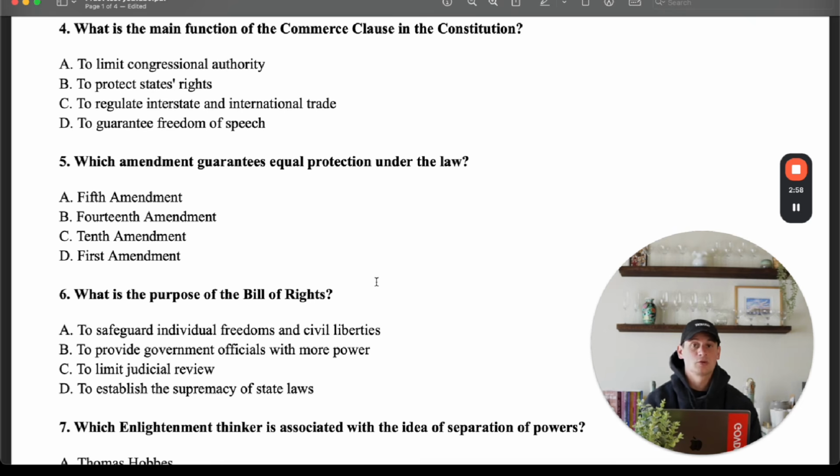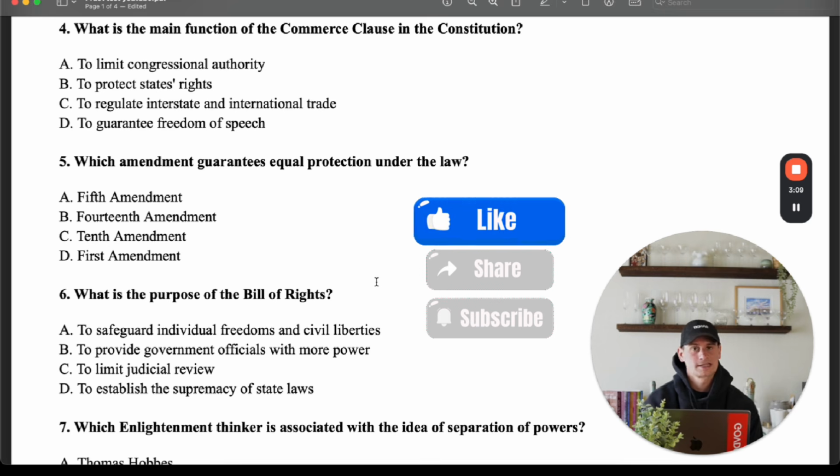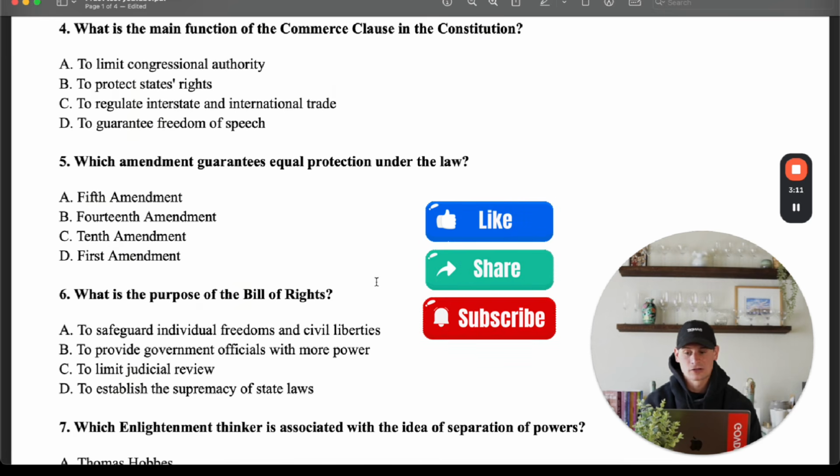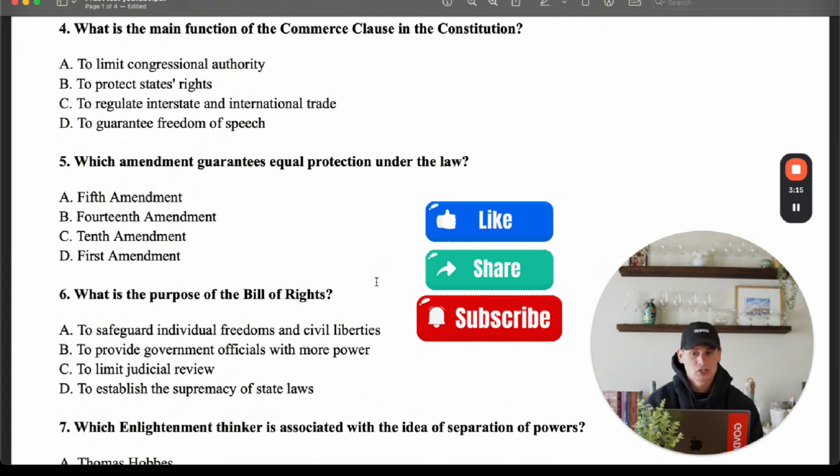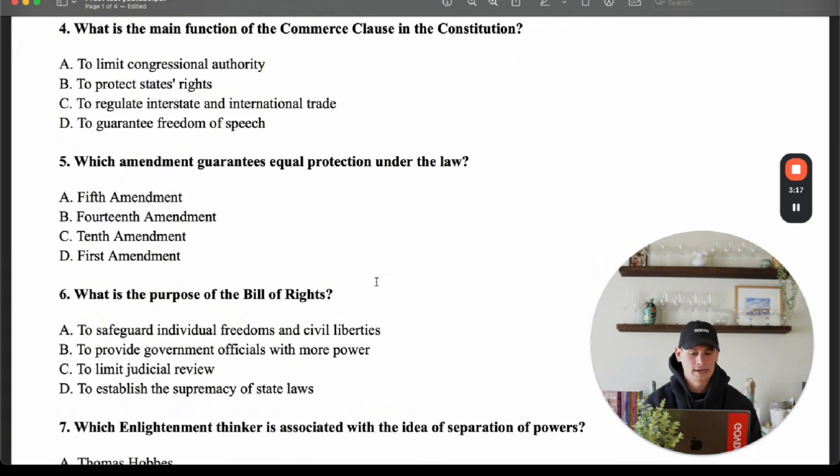4, what is the main function of the Commerce Clause in the Constitution? All right, so when you hear commerce, I want you to think of trade. I want you to think of business, all right? All of those things are related to the word commerce. So A says to limit congressional authority. B is to protect states' rights. C is to regulate interstate and international trade. And D is to regulate freedom of speech. So whenever you see the word commerce, I want you to think of business and trade. For that reason, the answer here is C.